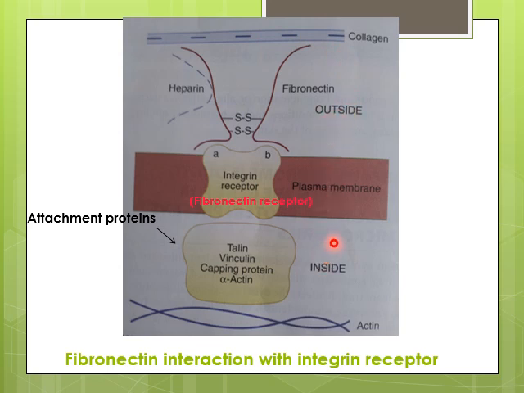Now towards the inside of the cell, fibronectin receptor can also bind to a set of attachment proteins. For example, talin, vinculin, capping protein, and alpha actinin, and these proteins then bind with actin. So basically fibronectin receptor is sandwiched between fibronectin and attachment proteins. Fibronectin is found in extracellular matrix, while attachment proteins are found inside of the cell.